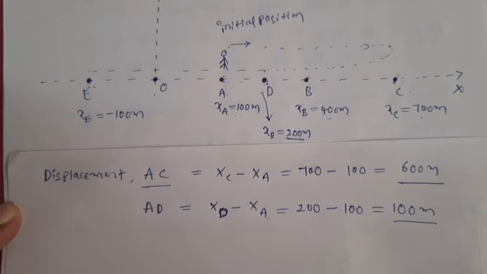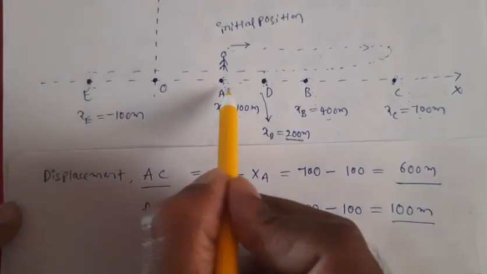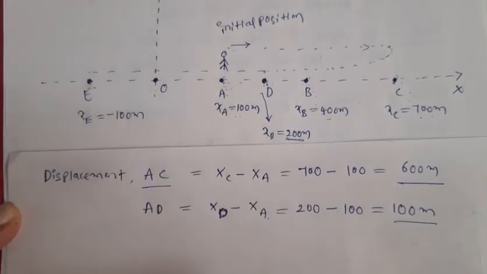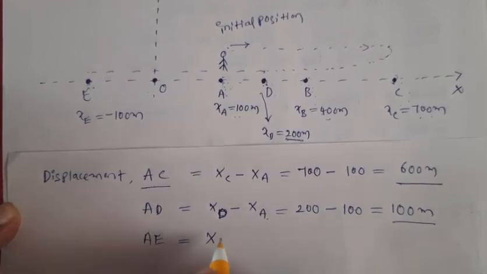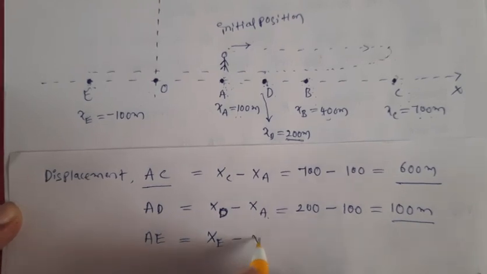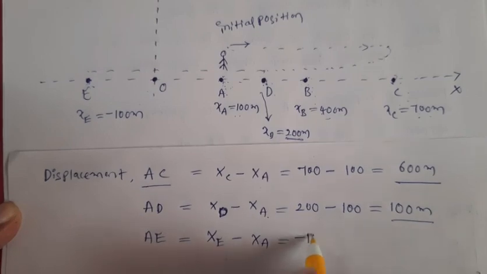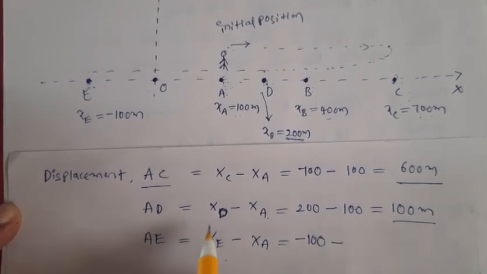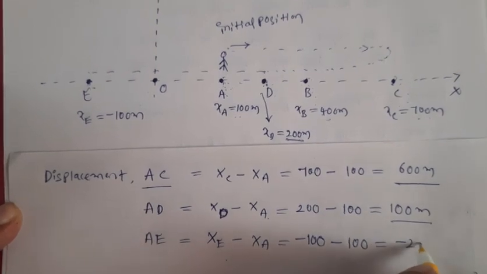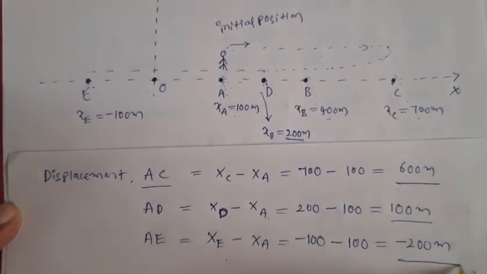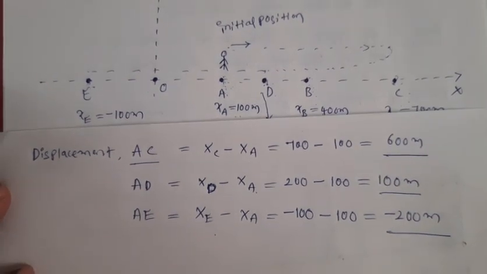Now let us find the displacement between initial point and final point, completely final point, that is A and E. Now AE. So how do we find AE? So XE minus XA. What is XE value? That is minus 100. Minus XA, initial position 100. So what is the value? Minus 200 meters.